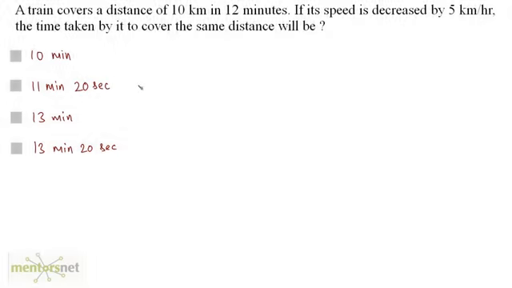A train covers a distance of 10 kilometers in 12 minutes. If its speed is decreased by 5 kilometers per hour, the time taken by it to cover the same distance will be. Well, you have been given the distance as 10 kilometers and you have also been given the time, which is 12 minutes, equivalent to 12 by 60 hours. So now you have the distance and the time. You can calculate the speed.